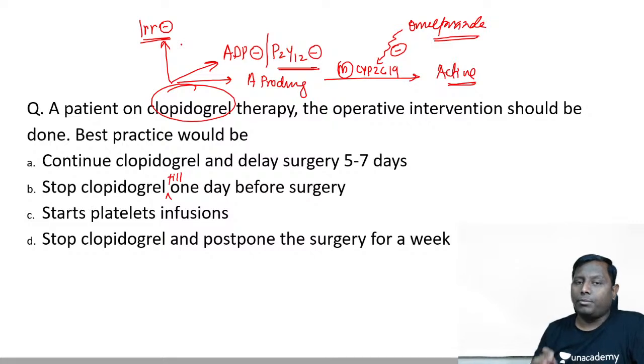So if a person is on clopidogrel therapy and it's an elective surgery, we usually try to shift the patient to a shorter acting antiplatelet drug, and then postpone the surgery. So continue the clopidogrel and delay the surgery? There is no point of continuing and delaying. Either you stop and delay, that could be understood, or shift to a shorter acting antiplatelet drug like ticagrelor, and then delay the surgery. But continue bhi karna, delay karna, there is no point.